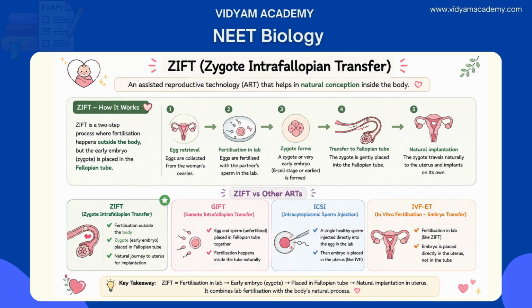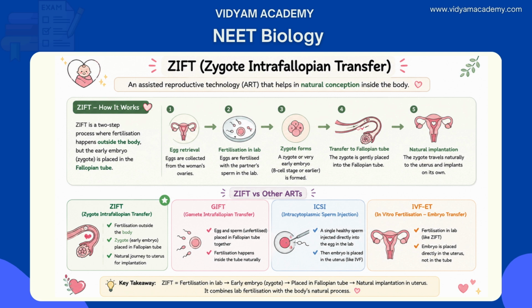Creating a zygote outside the body, then unlike a standard IVF where the embryo is placed in the uterus, in ZIFT the zygote, or very early embryo at the 8-cell stage or earlier, is transferred into the fallopian tube, where it travels naturally into the uterus for implantation. This is different from GIFT, gamete intrafallopian transfer, which is described in option A.